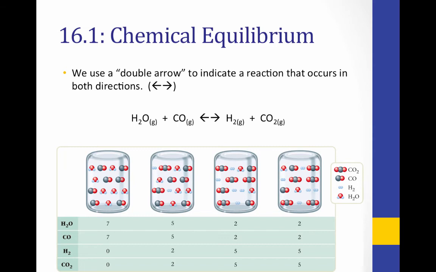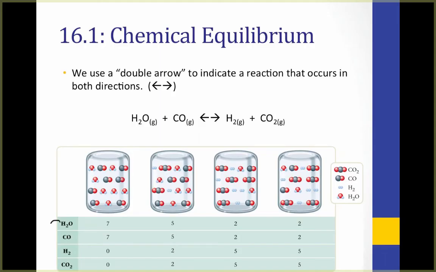Take a look at this particle diagram. Notice the amounts of each particle are listed in the table below. Pause the video here and try to decide where the reaction reaches equilibrium. If you said these two flasks, you're correct. Notice that at that point, the amount of reactant and product is constant, meaning the rate at which reactants are forming products is equal to the rate at which products are breaking down to form reactants.